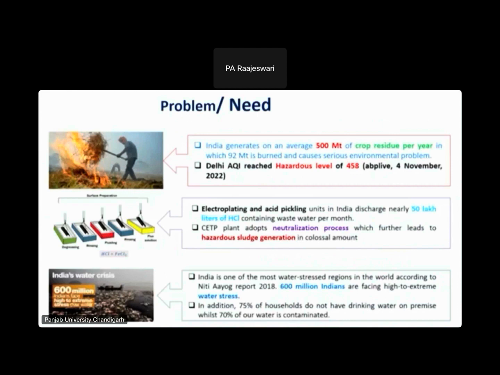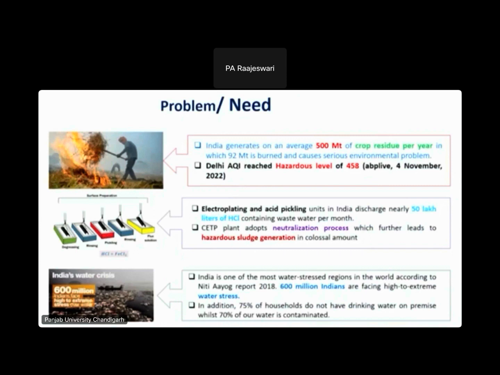First, we all know that parali is a major problem, and it increased the AQI level of the country. Currently India contains 500 million tons of surplus agriculture residues. Out of that, 92 million tons is burned, and still there is 140 million tons of surplus. So it is very challenging to manage this parali burning. This is the major problem.